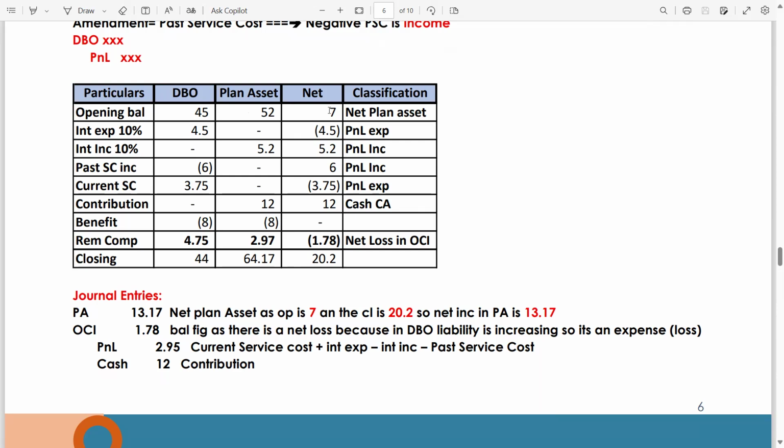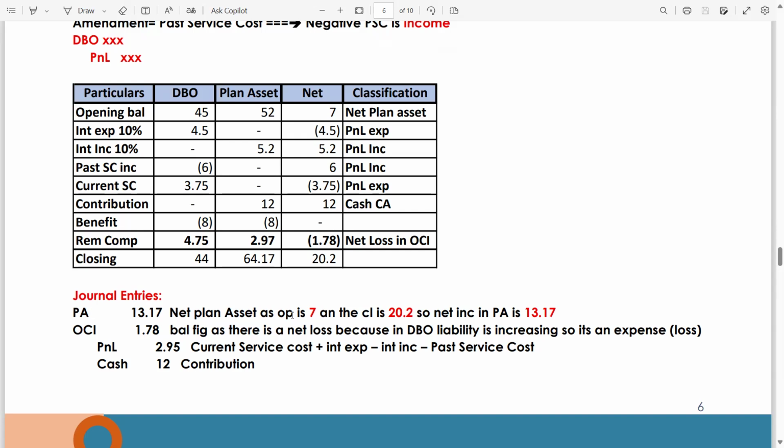Now in this question you have a net asset of 7. Okay, so plan asset is 13.17. How is 13.17 calculated? Your opening is 7 and your closing is 20.2, so the difference between these two is 13.17. And why is it debit? Because your asset is increasing.